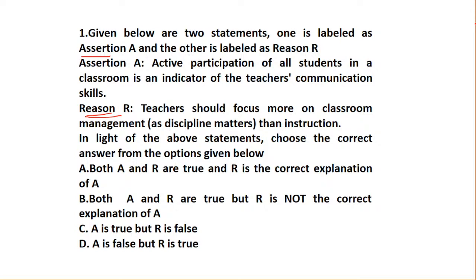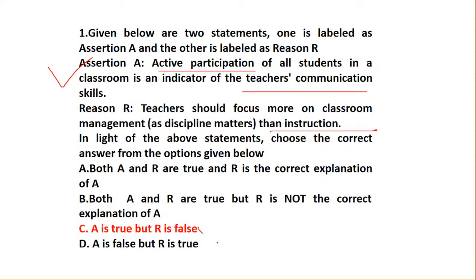In assertion and reason questions, as I always keep telling you, you have to check the reason against the intention of the assertion. So here option C, that is A is true and R is false. There is no connection for explanation. It is not about a wrong explanation. If you see the individual statements, yes, active participation of the students does tell about the teacher's communication skills, which is true. Now statement R is a different statement. It talks about teachers focusing on classroom management over instruction. So here it is telling that it is more important to focus on discipline than instruction.